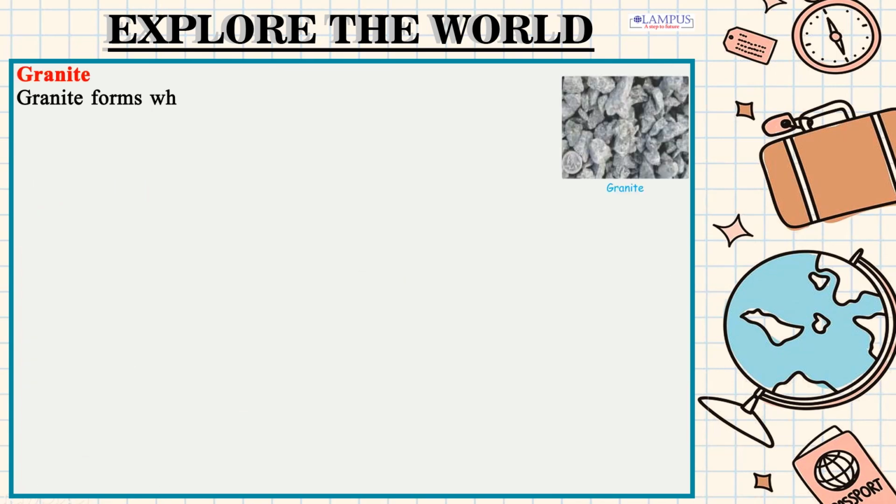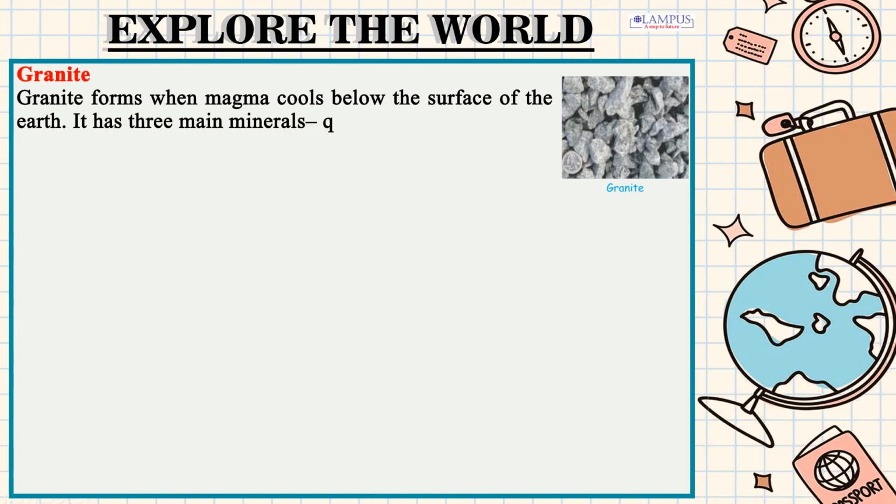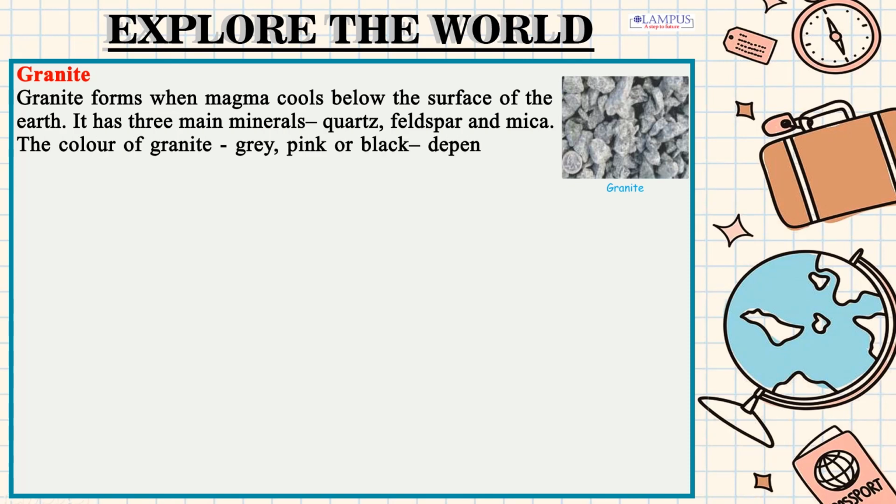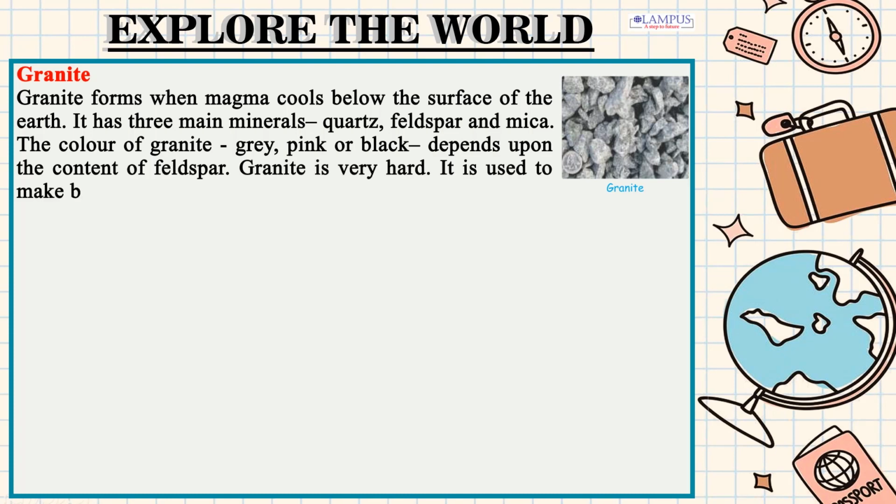Granite. Granite forms when magma cools below the surface of the earth. It has 3 main minerals: quartz, feldspar and mica. The color of granite, gray, pink or black, depends upon the content of feldspar. Granite is very hard. It is used to make buildings and statues.